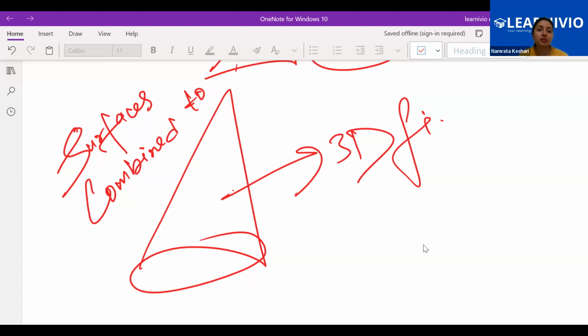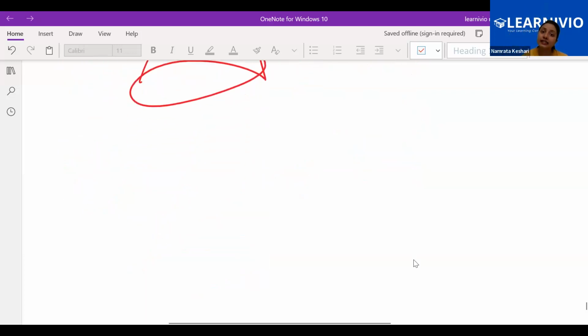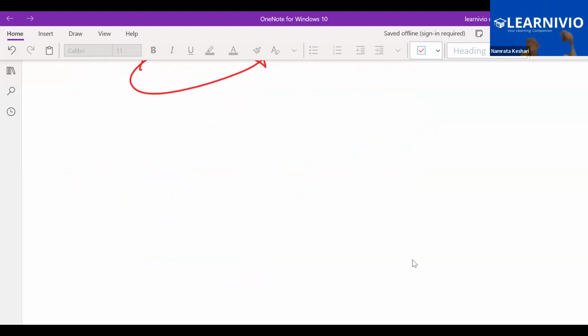It has three dimensions: length, breadth, and height. If I take a surface, we'll roll it down like that.